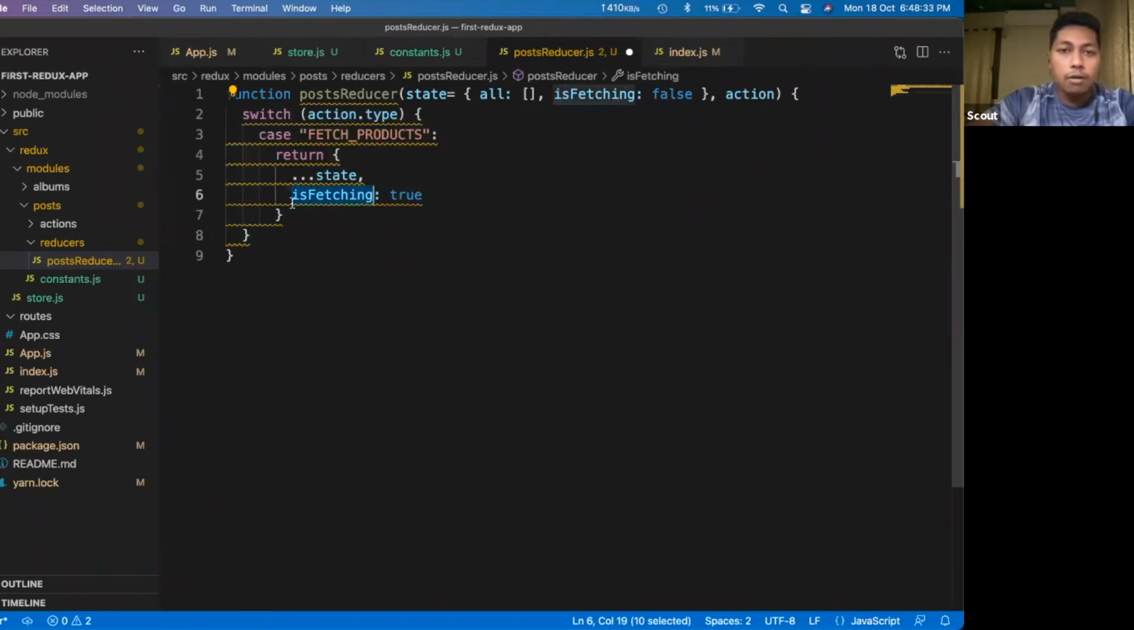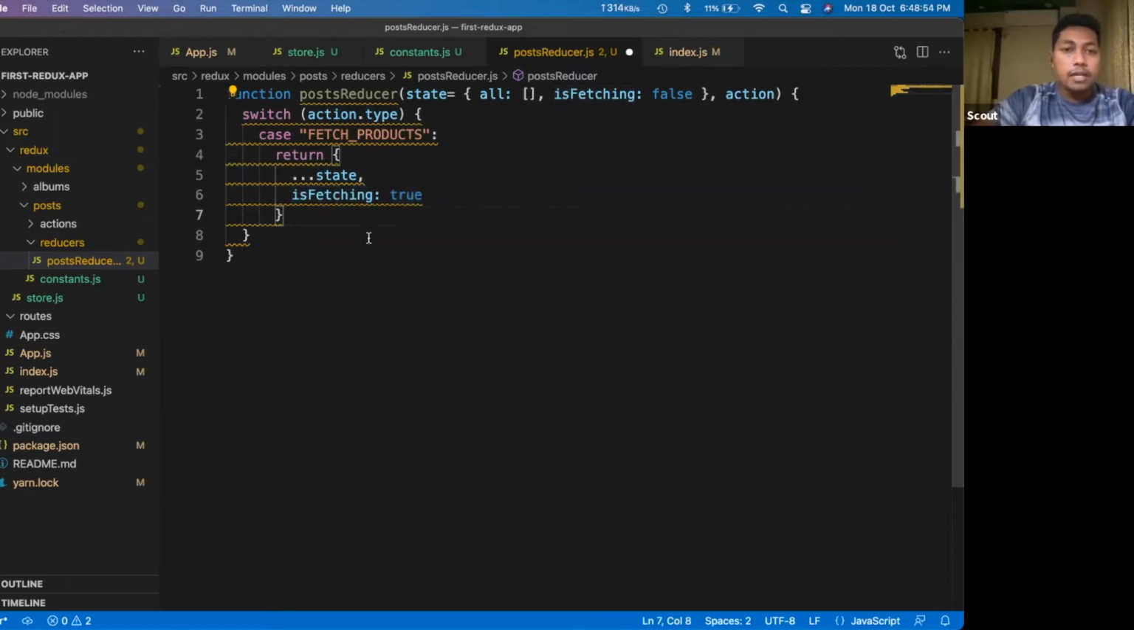Say I have the whole state. So whenever we are fetching product, I am not setting any values for all. I'm only changing the is fetching property. For that, I have used this spread operator. I'm saying that in the state, I want to only change the is fetching property. I want to set it to true.